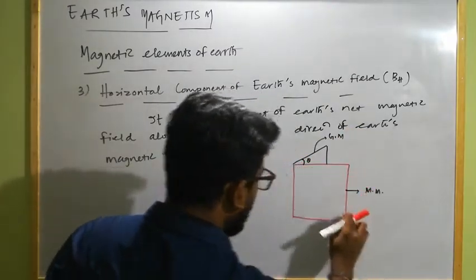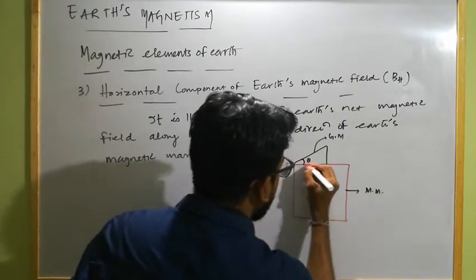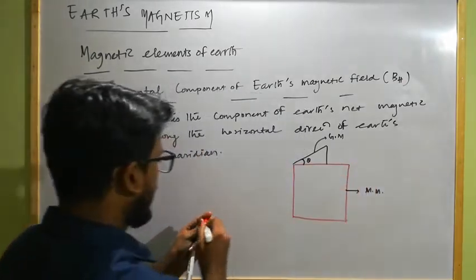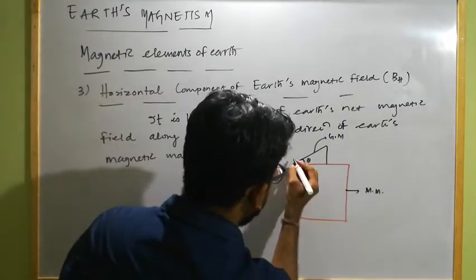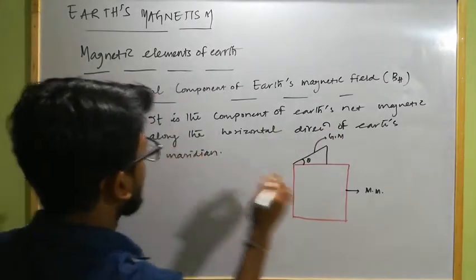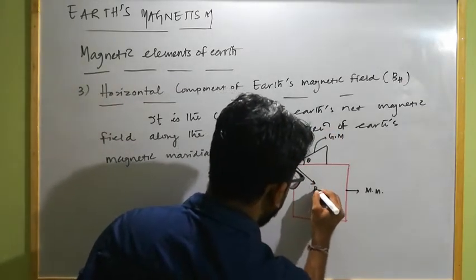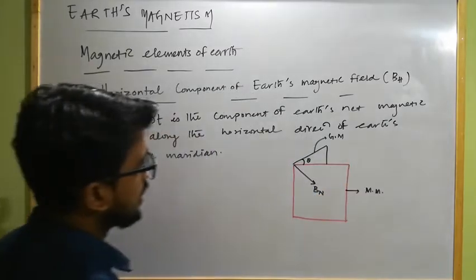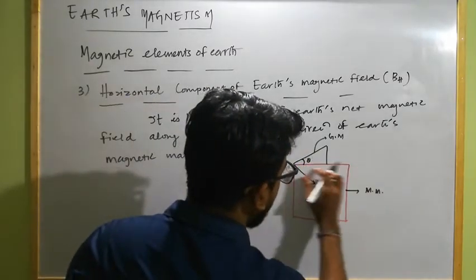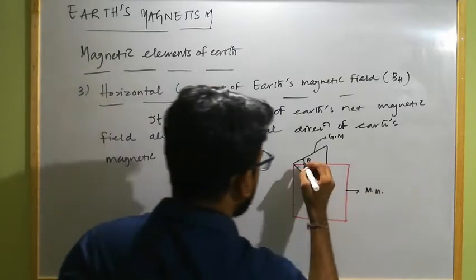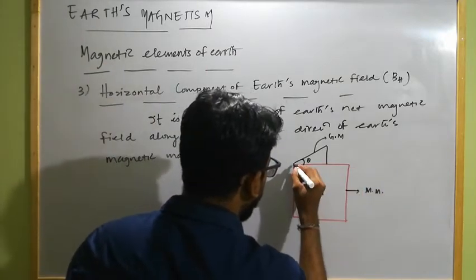This will be the horizontal direction along the magnetic meridian. So if the net magnetic field direction of Earth's magnetic field is along this direction, if this is the Bn of Earth's magnetic field, and this is the horizontal along the Earth's magnetic meridian, then its component along this direction